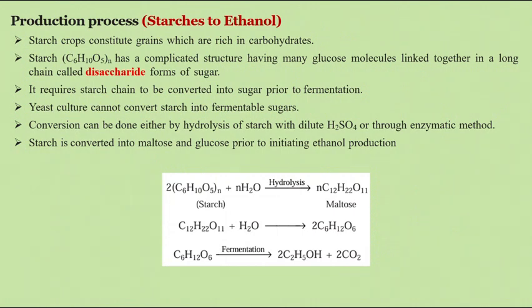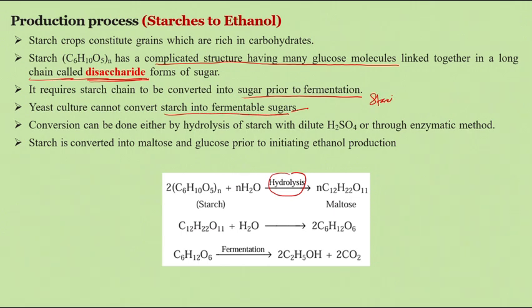Why? Because starch is made up of a complicated structure having many glucose molecules linked along a long chain. The fermentation process is not suitable for converting such complex sugars into ethanol. So it needs some process prior to the fermentation. What type of process is that? That process is called hydrolysis. Here, the yeast culture cannot convert the starch into fermentable sugar directly.